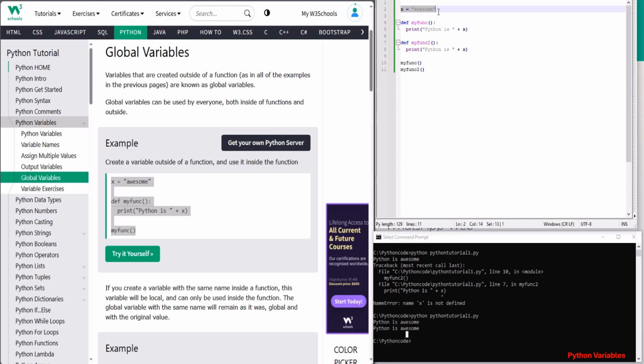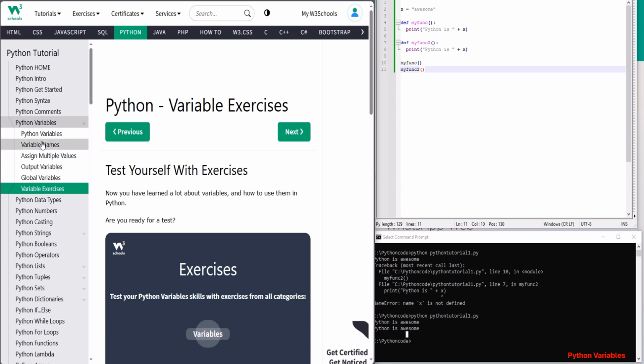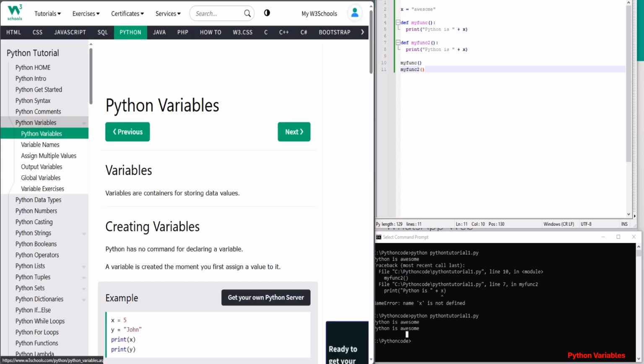And here you see I'm talking about global variables. So I moved the x on top, and now both functions are able to access it. But if I put x inside this myfunc, myfunc2 will not be able to see it. So that's the global variable concept and the local variable concept. A global variable is something which you define on top of the code or your .py file, or outside any function, so that it's visible to all the functions. So that's what we call global variables.